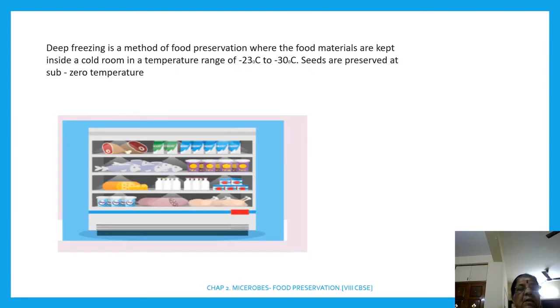Next it is deep freezing. Deep freezing is a method of food preservation where the food materials are kept inside a cold room at a temperature of minus 23 degrees centigrade to minus 30 degree centigrade. Seeds are preserved at sub-zero temperature. This is deep freezing method.